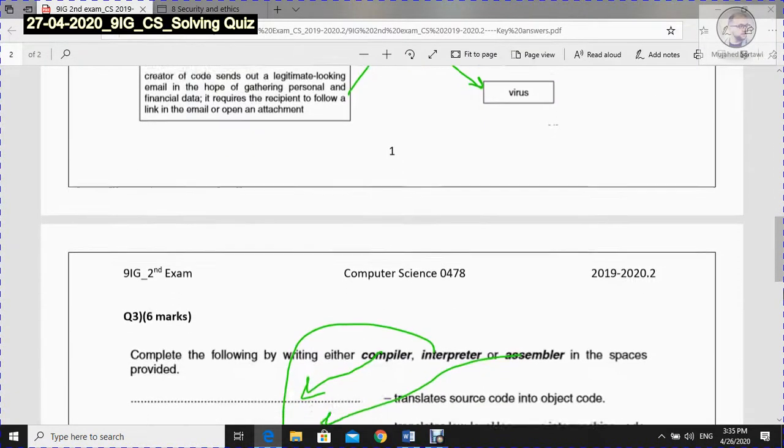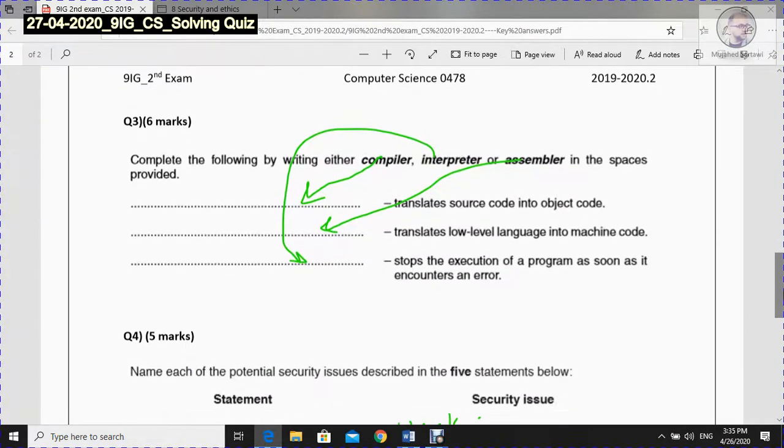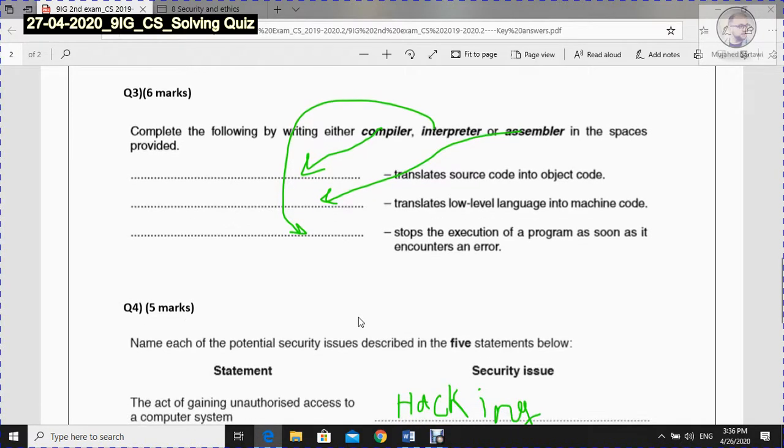Let's go down and see question number 3. Complete the following by writing either compiler, interpreter, assembler in the spaces provided. First of all, something that translates source file or source code into object code. This is called a compiler. Number 2, translates low-level language into machine code. This is the assembler. And finally, stops the execution of a program as soon as it encounters an error, and this is called the interpreter.